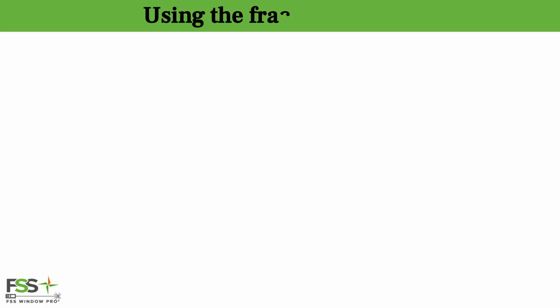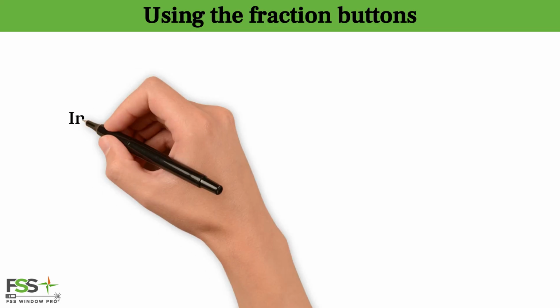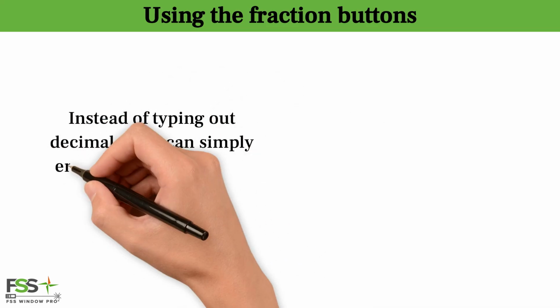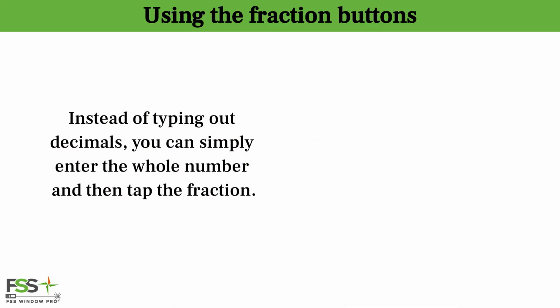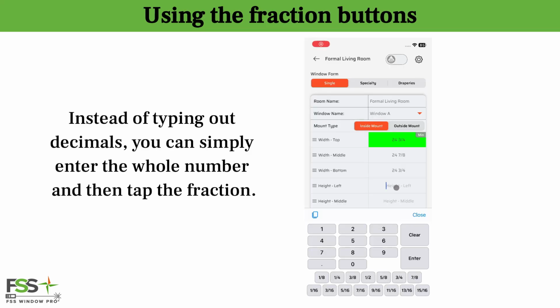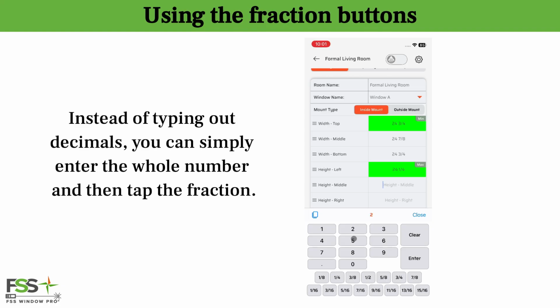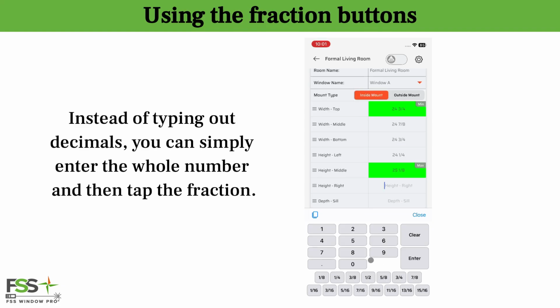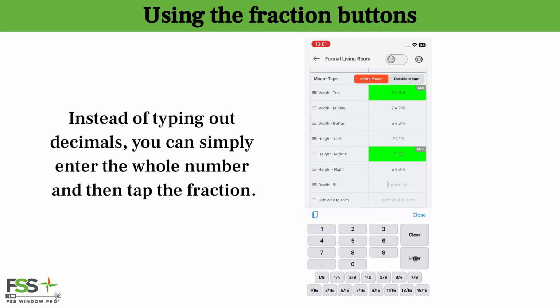Next, let's look at using the fraction buttons. Instead of typing out decimals, you can simply enter the whole number and then tap the fraction. So if we want 24 and a fourth, we type 24, tap the 1/4 fraction button, and press Enter. Same thing for 25 and 1/8, or 24 and 3/4. Each time you press Enter, the value is captured and the cursor automatically moves to the next field, just like when you're measuring with a device.